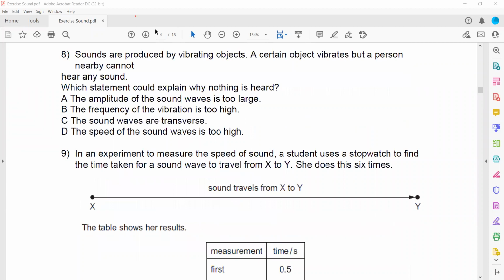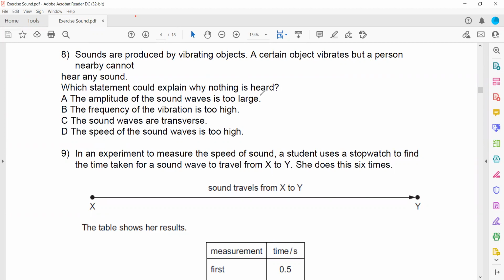The next one: sounds are produced by vibrating objects. A certain object vibrates but a person cannot hear it. So what could be a reason why a sound is produced but a person is not able to hear or detect the sound?